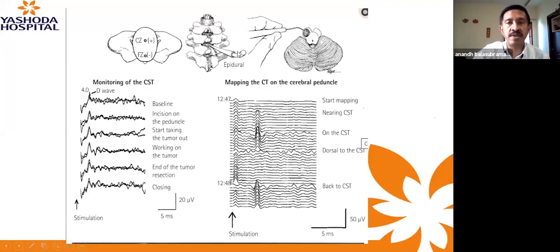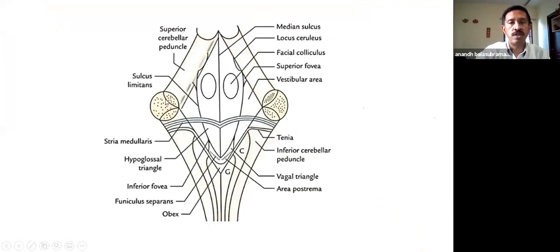And these are the D waves that he has monitored along with this stimulation, transcranial stimulation from above, with the epidural electrode in the cervical spine, monitoring the D wave continuously, making sure that while you are dissecting around it, the corticopyramidal tract is not injured. So this is a very good use of D wave to make sure that you are not damaging any of the structures. So this is in the floor of the fourth ventricle.